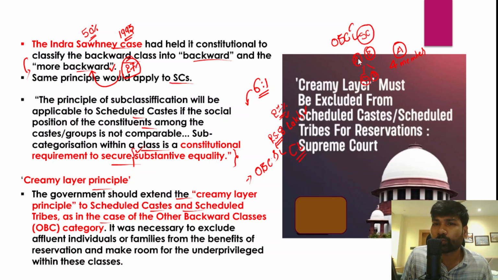Both the parents have got good government jobs because of the reservation benefit. Now they belong to the scheduled caste, and again their children would also get benefited from the reservation.